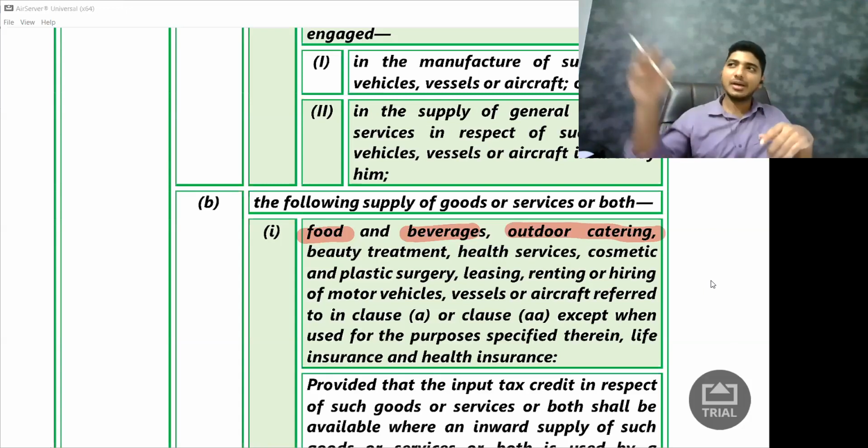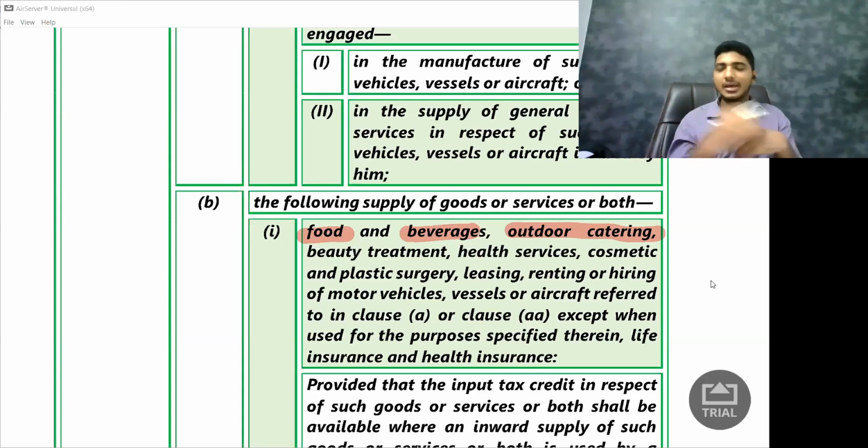So I will contact a catering person and say, come to my office and bring all these 10-20 items and serve it to them, and he will give me the bill. Can I say that this is used for the purpose of my business? The government says, yeah, we understand, but no credit. Simple, don't argue. So on food and beverages, I'll not get the credit. Outdoor catering, I'll not get the credit.